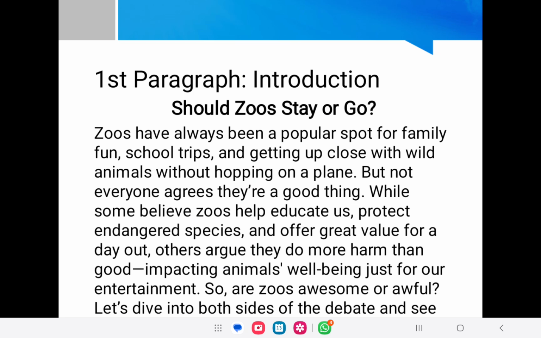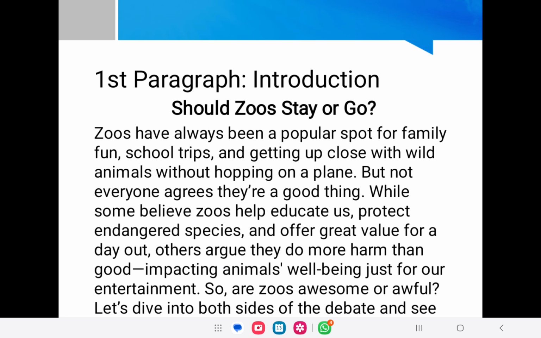Zoos have always been a popular spot for family fun, school trips, and getting up close with wild animals without hopping on a plane. But not everyone agrees they are a good thing. While some believe zoos help educate us, protect endangered species, and offer great value for a day out, others argue they do more harm than good, impacting animals' well-being just for our entertainment. So, are zoos awesome or awful? Let's dive into both sides of the debate and see whether they should stay or go.